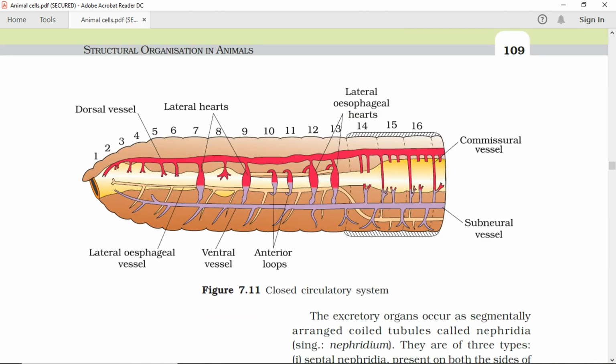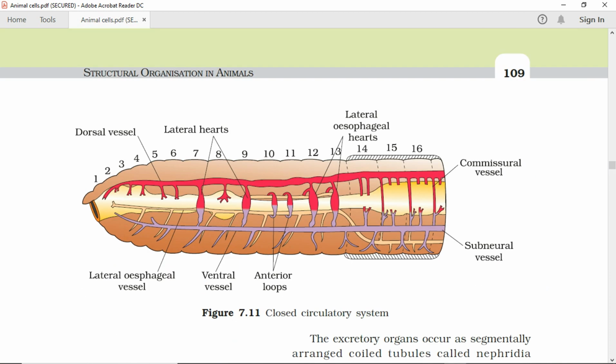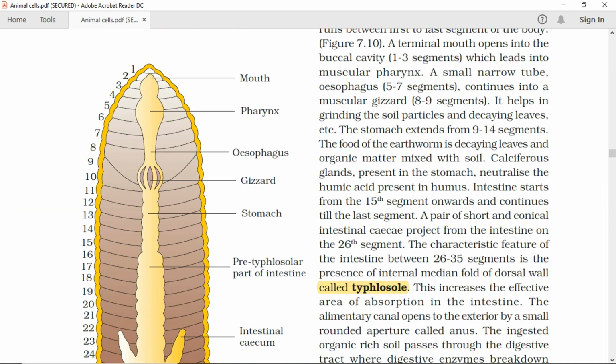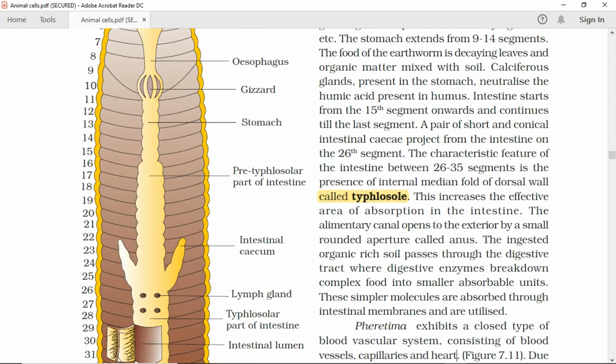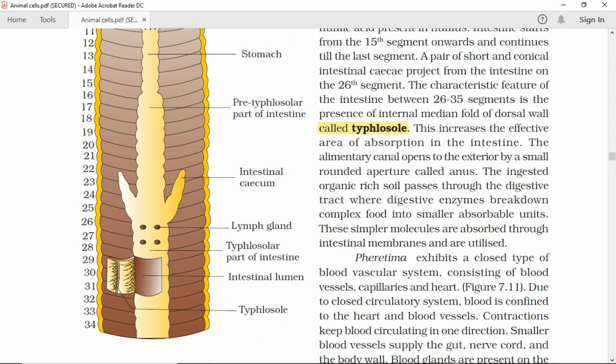Mouth, pharynx, esophagus, gizzard, stomach. Pretyphlosolar part of intestine. Intestinal cecum. Lymph gland. Typhlosolar part of intestine.